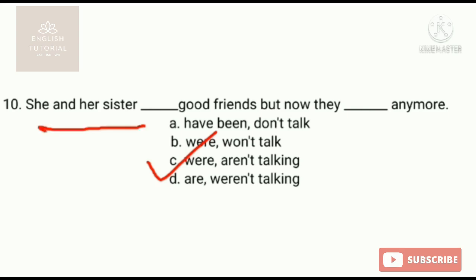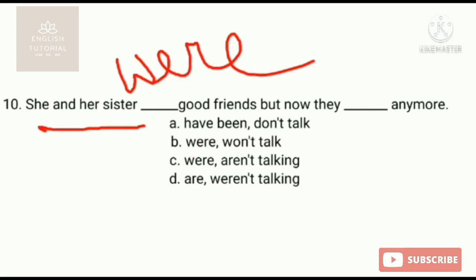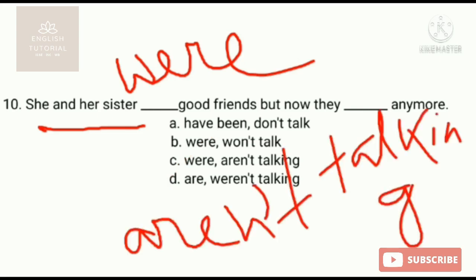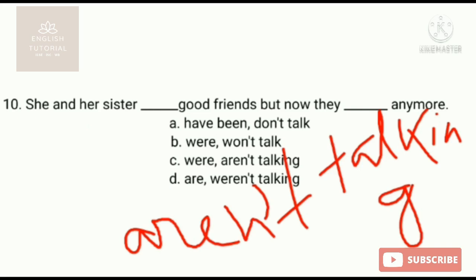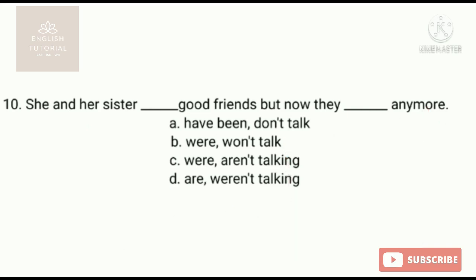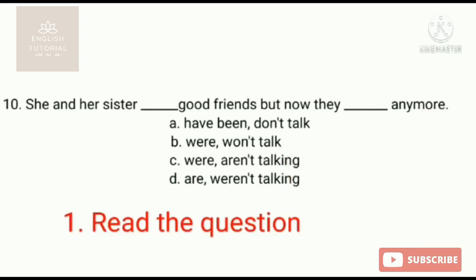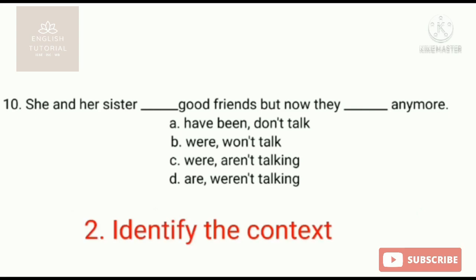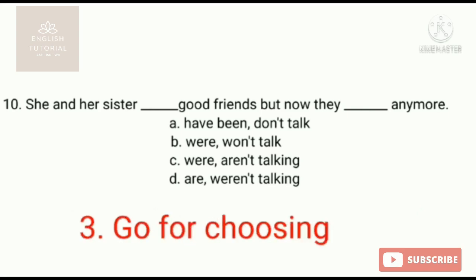She and her sister were good friends, but now they aren't talking anymore. Okay, so when you choose the correct option from the options below, read the question properly, identify the context of the sentence, then go for choosing.